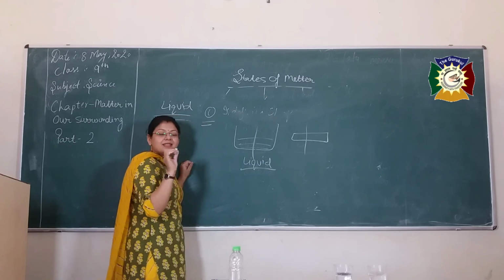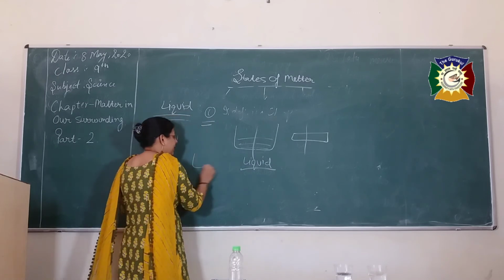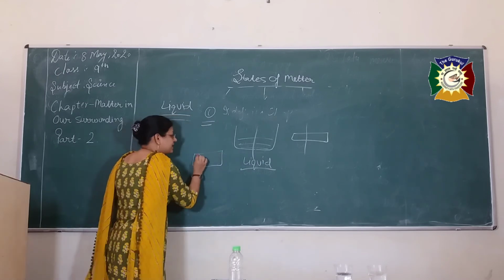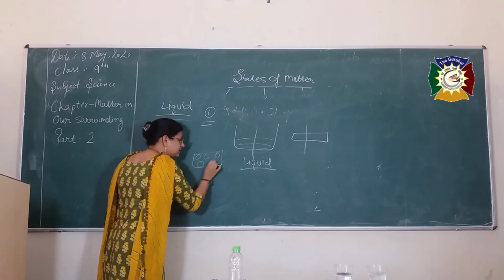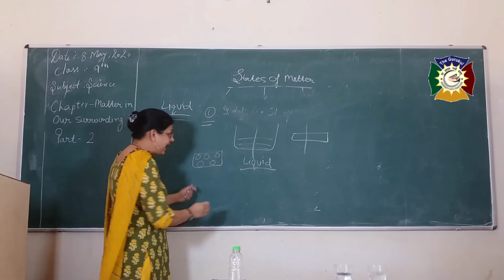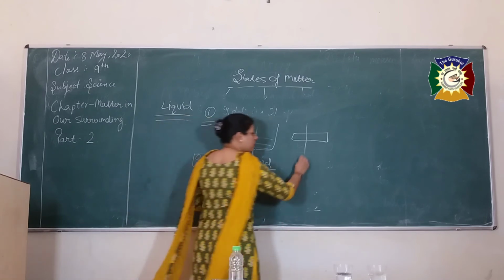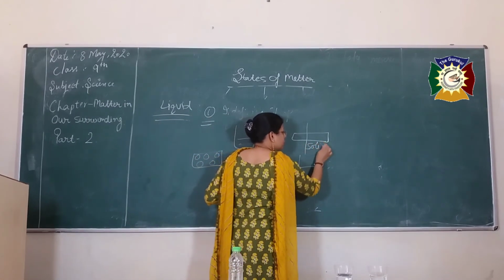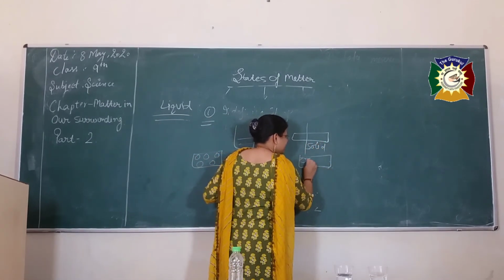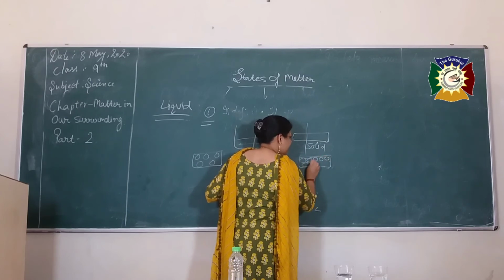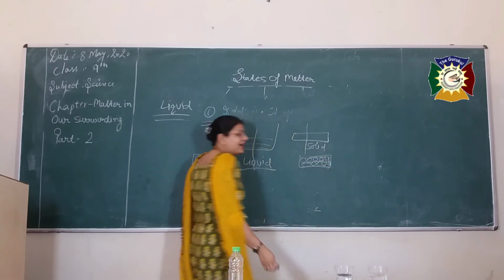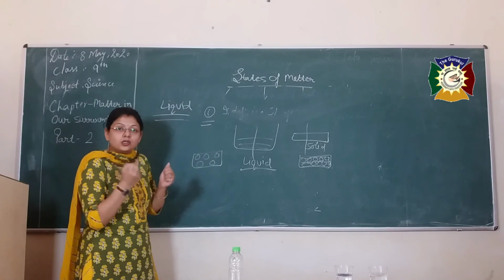Why? The reason is the same. Just go to the basic part. In liquid, the space between the particles is large and the force of attraction is small. But in case of solids, the space between the particles is very small and the force of attraction is very strong.